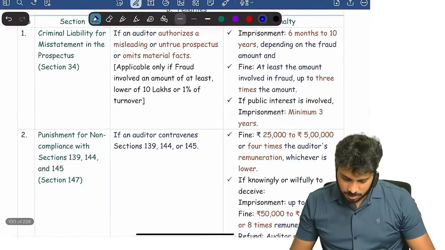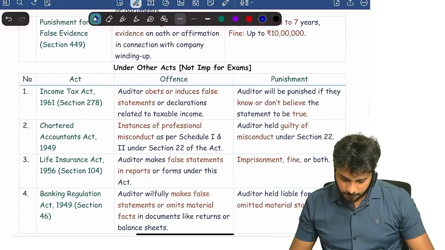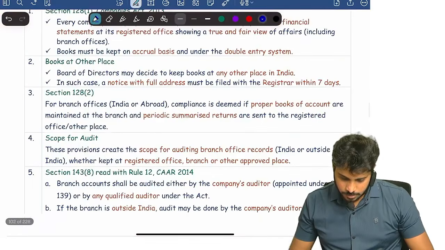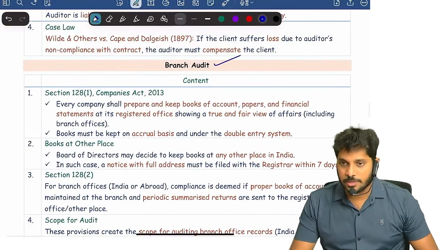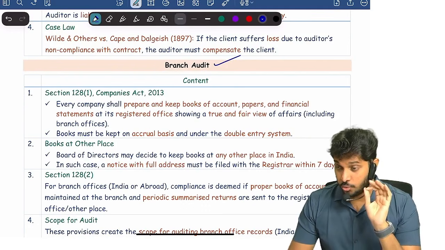Then there are some liabilities of the auditor, which we call penalty provisions. Then I will discuss the branch audit provision. Okay. Now who can be appointed as a branch auditor?